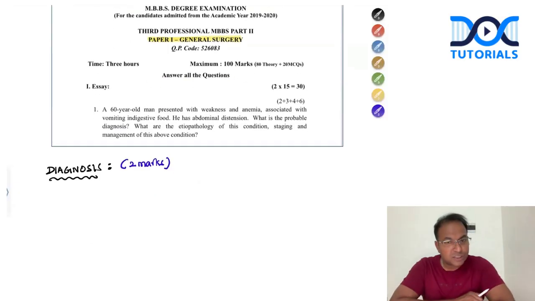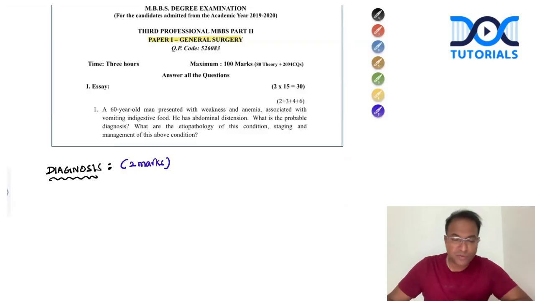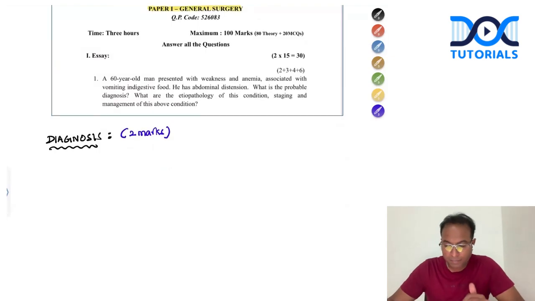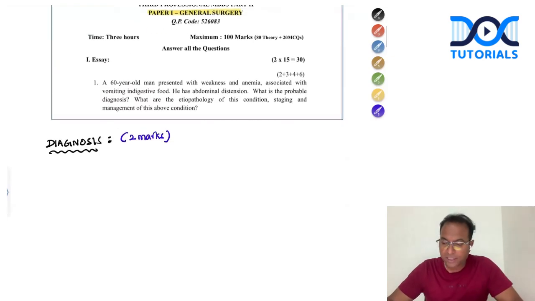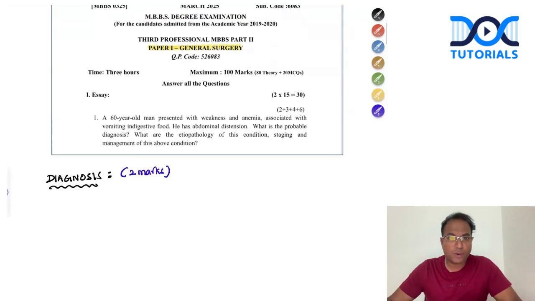This is a very commonly asked question in every exam. The pattern may be the same, but the questions are not the same. The questions are totally different. In MUHS, we are seeing different types of questions, and MGR University, it's different. So this session, which we are planning now, is an MGR University session. We will be discussing MUHS, Maharashtra session, later. But this is a demo session of general surgery based on March 2025 on essay question.